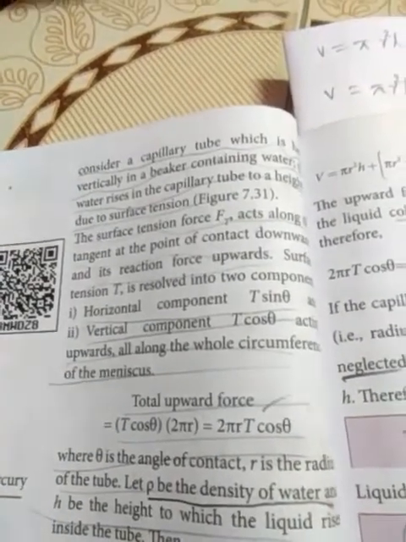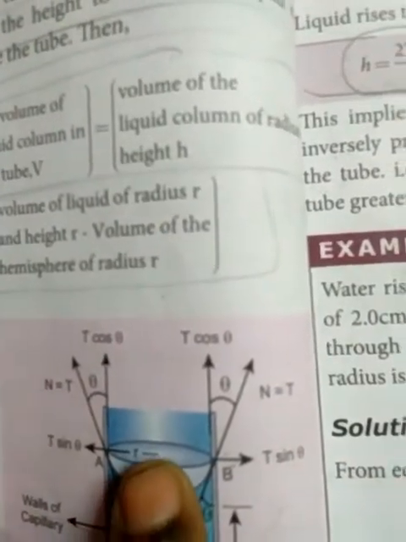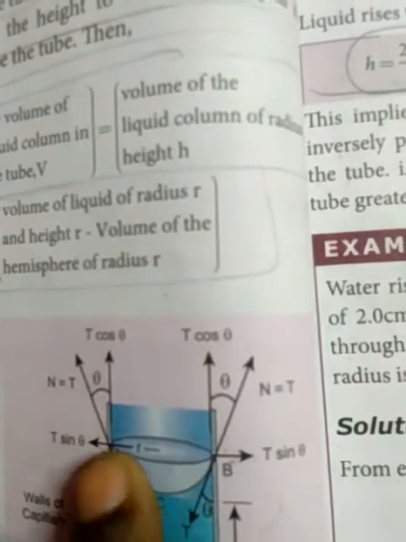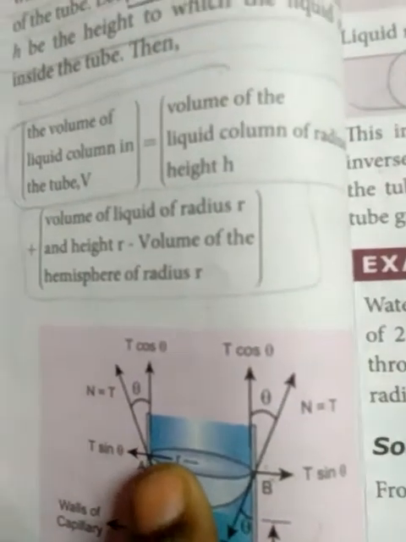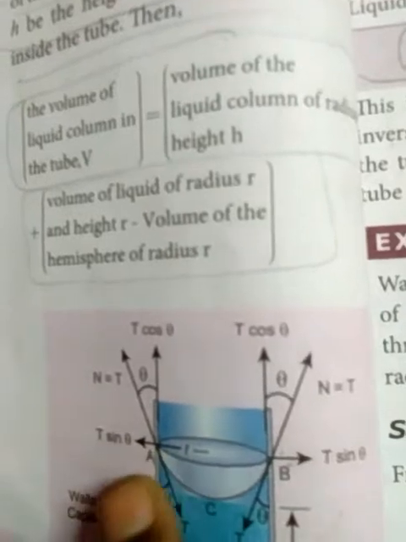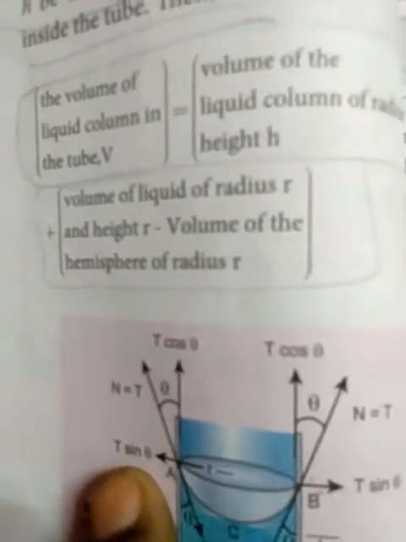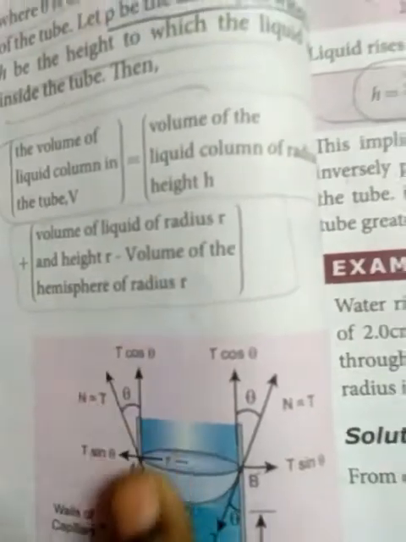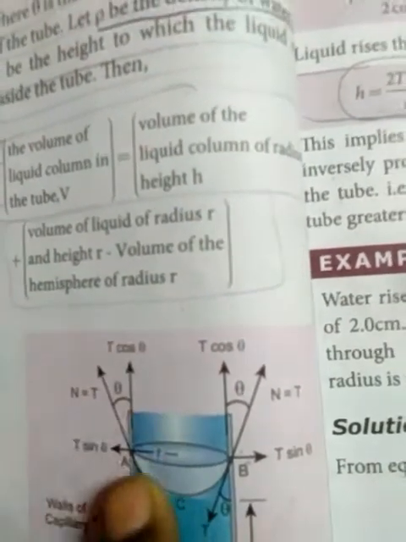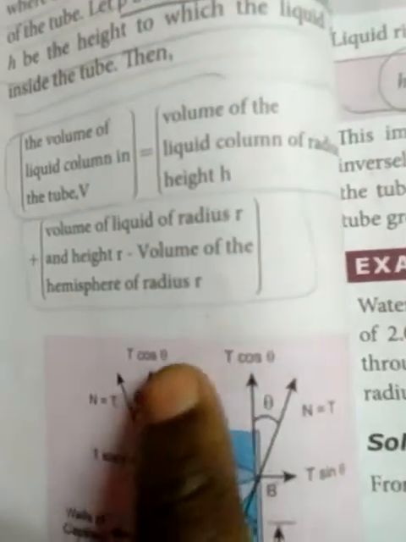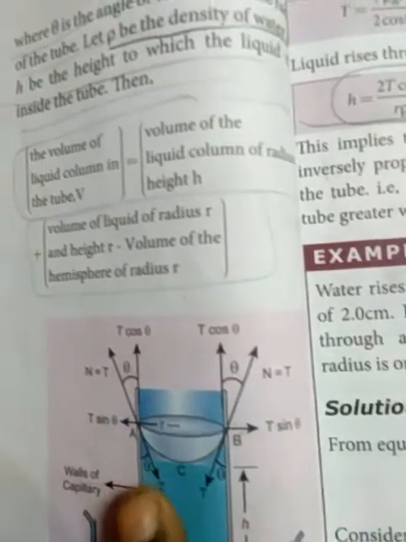Okay, how are we taking this? You see that this is a hemisphere. From the central point to this point we take the radius, small r. Next, you see this surface we take as T sin theta. The horizontal one is this, and vertically you take T cos theta, the surface tension component T cos theta.